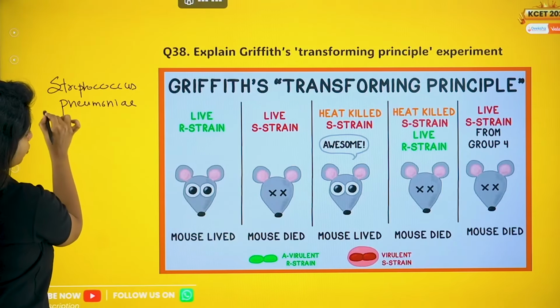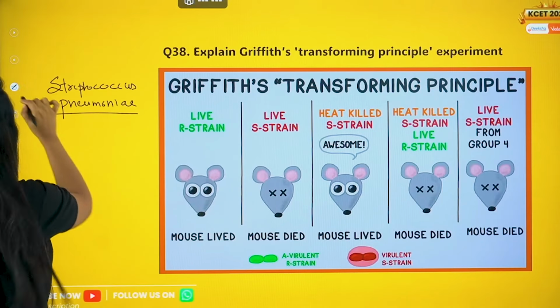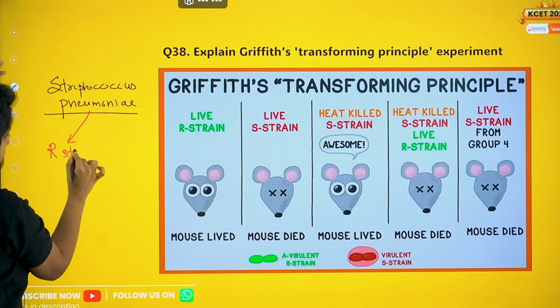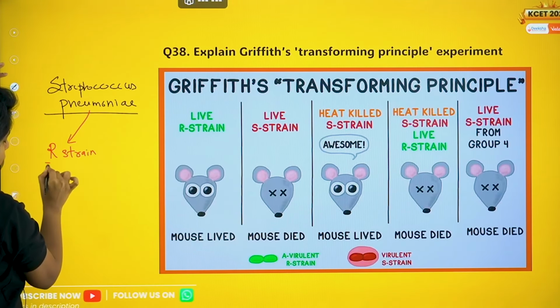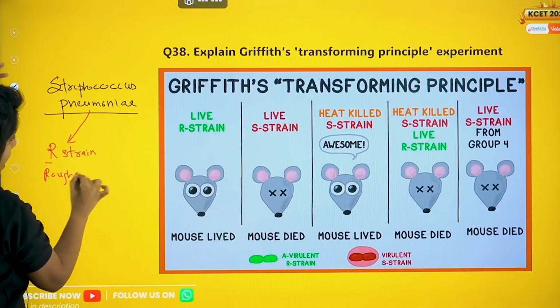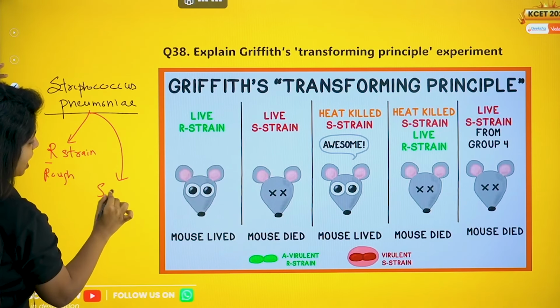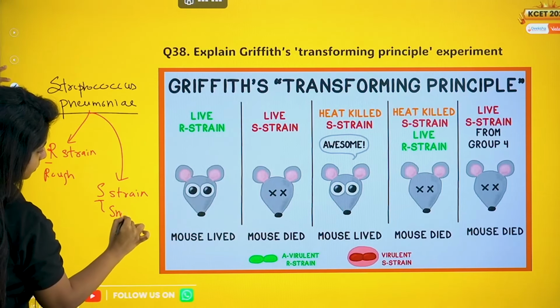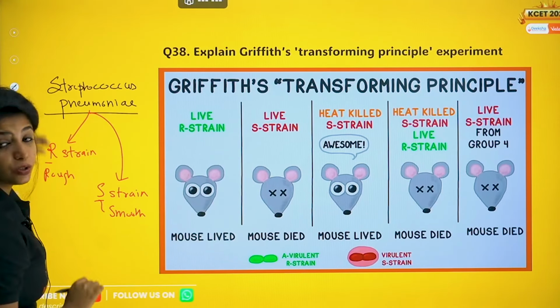Now, Streptococcus pneumoniae has 2 strains. One is the R strain. R stands for rough. And the other one that we have is the S strain. S stands for smooth. Why is it smooth?